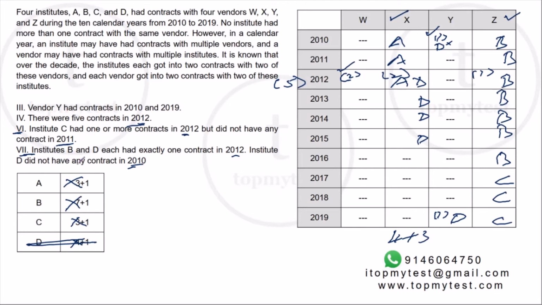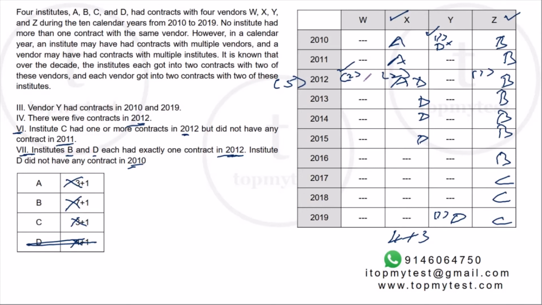Let's see. Who is left? B is left, C is left, A is left. All of them have 1-year contracts each. The 7th statement says, B and D had exactly 1 contract in 2012. Now D we have fitted in this way. B also has only one contract in 2012, which is already contracted with Z. So B cannot contract with W in 2012.